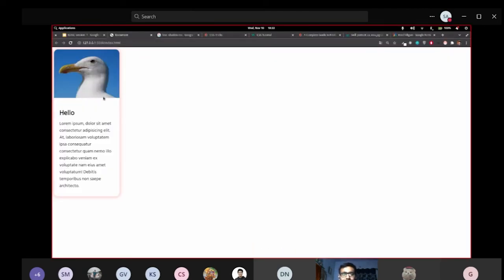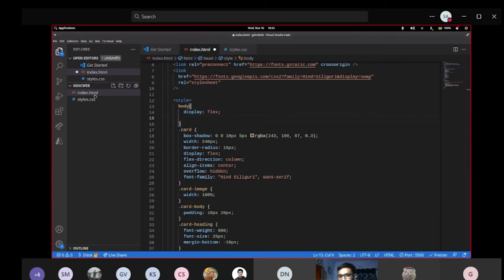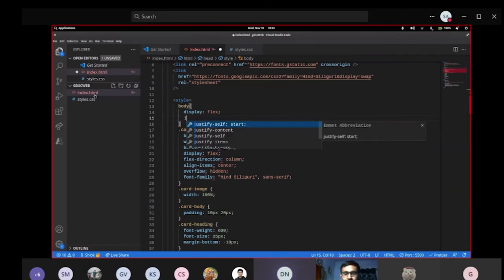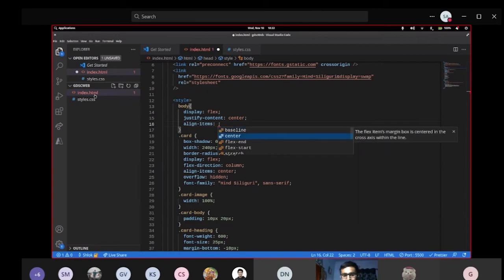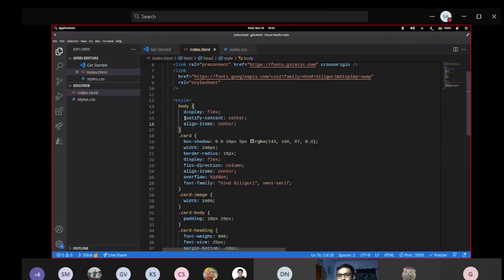I just have one element, so that's not an issue. But if I had multiple elements, I'd need to specify the direction. By default, it will be row. You can have a lot of things: flex direction, justify content to center, align items to center. So this flexbox is pretty useful and pretty easy to use. All you need to know is what these things are and how they work.